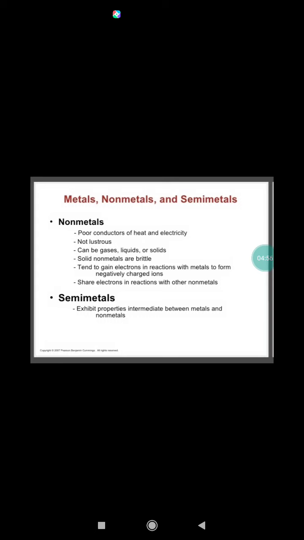They are non-lustrous and generally soft, but diamond is the hardest known substance on the earth. Nonmetals are non-malleable, non-ductile, and have low melting and boiling points. But graphite and diamond have high melting points. Nonmetals are poor conductors or insulators of electricity and have low densities.